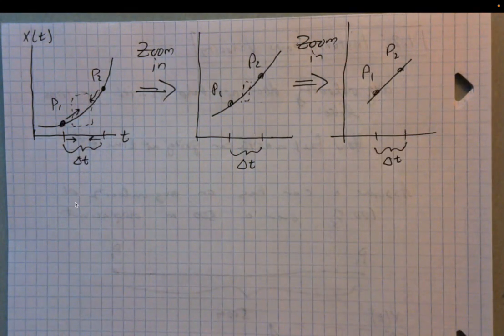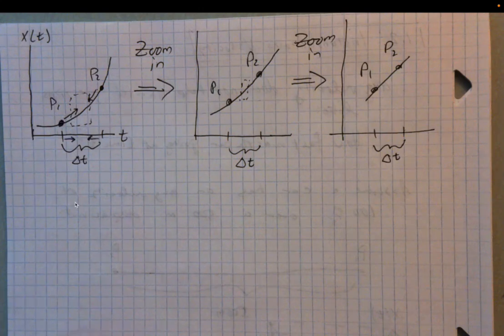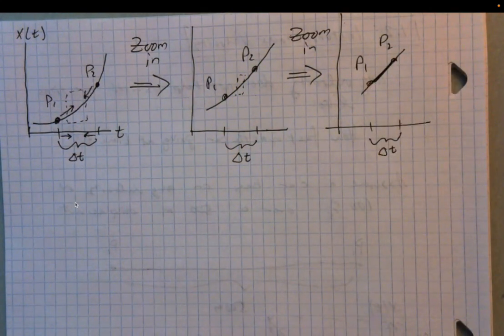As P1 and P2 get closer and closer together, and the time interval delta t gets smaller and smaller, then even our non-constant velocity position function begins to look like a straight line. So the closer and closer these two get together, the more straight the position function begins to look, right?